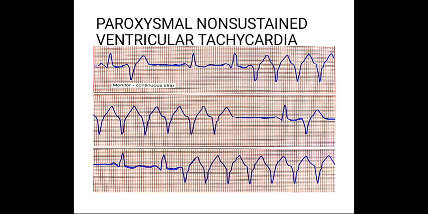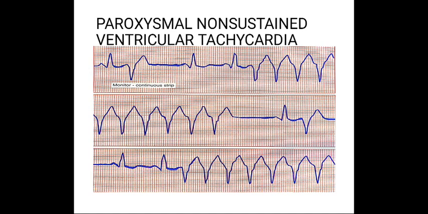In duration, non-sustained ventricular tachycardia lasts 3 beats and up to 30 seconds, and sustained ventricular tachycardia lasts 30 seconds or longer. With monomorphic morphology, all complexes have the same pattern, and with polymorphic morphology, complexes constantly change pattern. Polymorphic VT with long QTc is also called torsades de pointes.